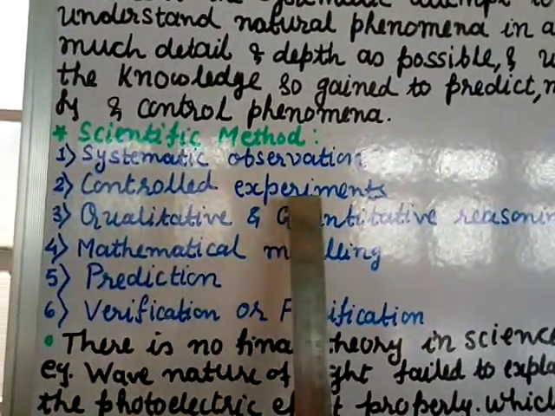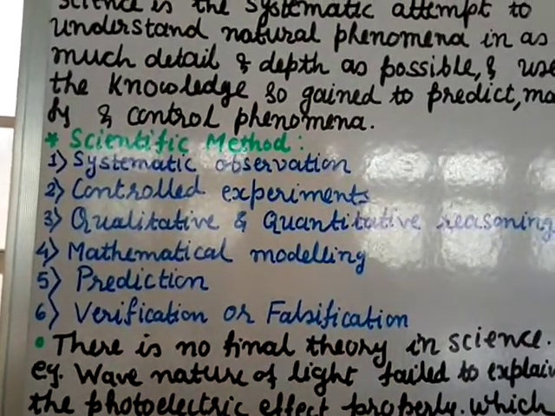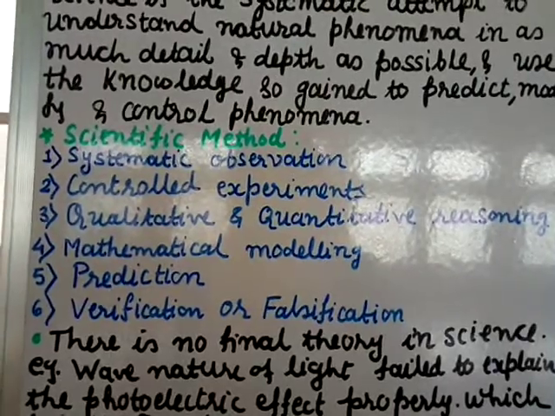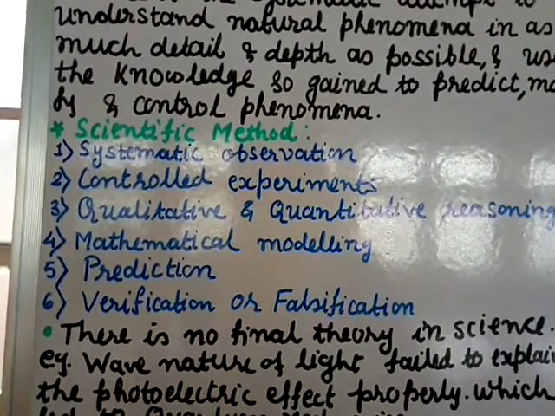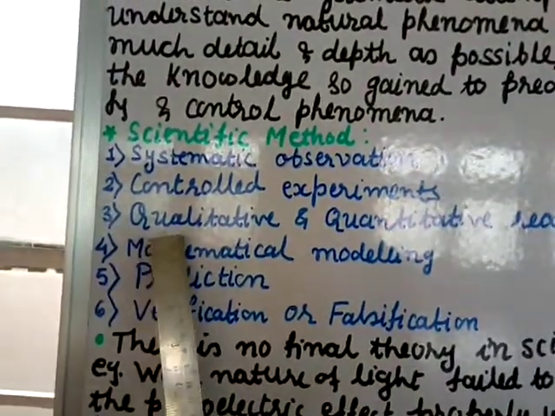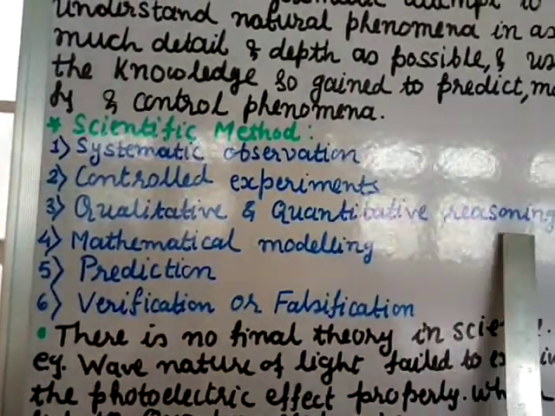Number 2 is controlled experiment. Then the same experiment we try to do in the laboratory, under circumstances which we can control. In that we do the experiment of the flowing of the water. Number 3, qualitative and quantitative reasoning.